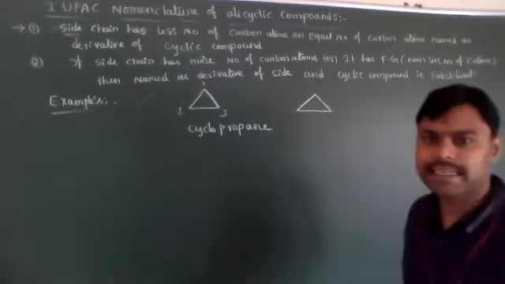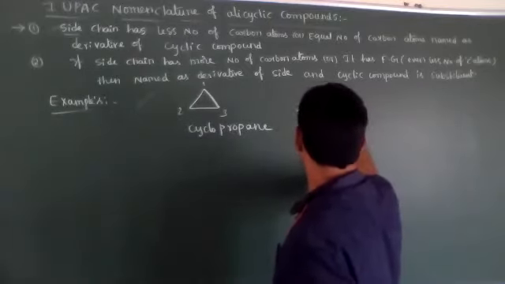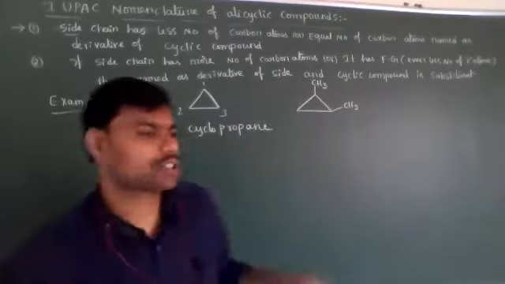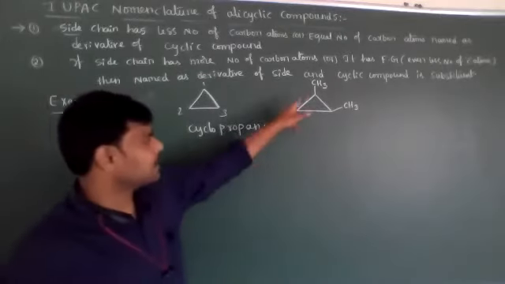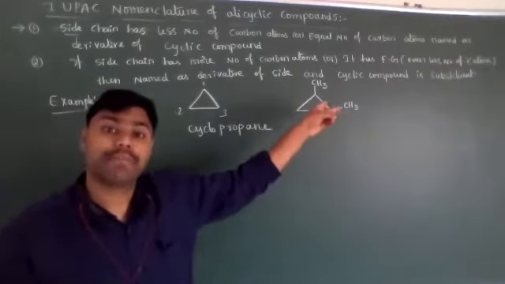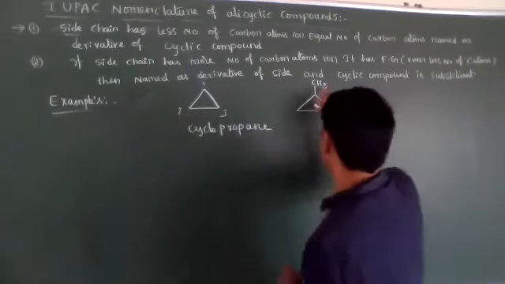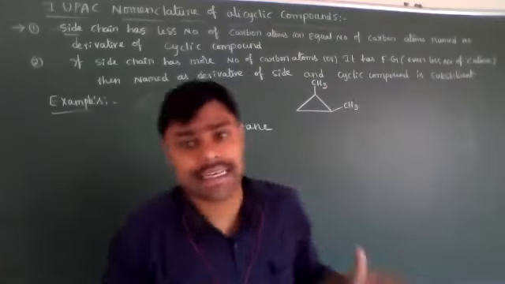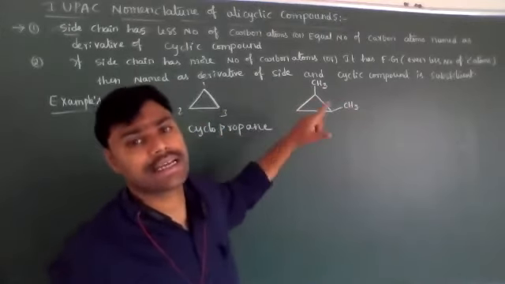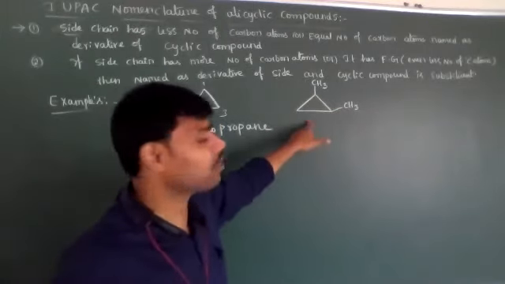For example, again a 3-membered cyclic ring is present. It has two substituents, two CH3 groups, but these are side chains. How many are present? 2 are present. Those 2 are the same, but how many carbon atoms does the side chain have? Only 1 each, which is less than the cyclic ring. So these side chains we consider as substituents, and the name of this compound is the derivative of the cyclic compound.